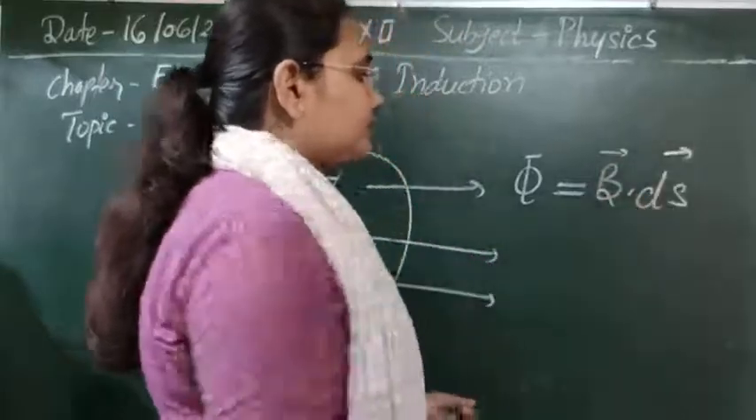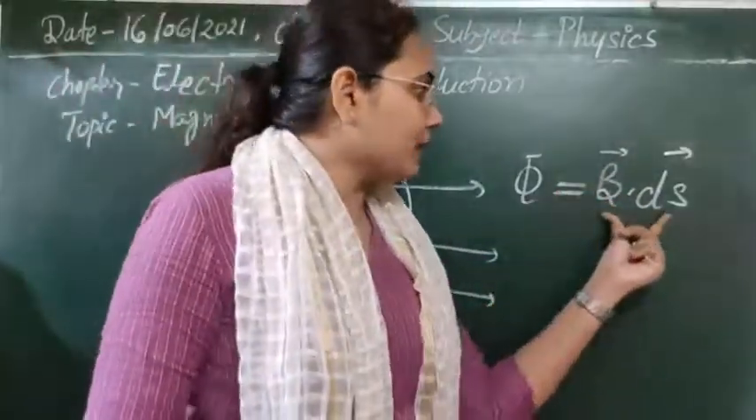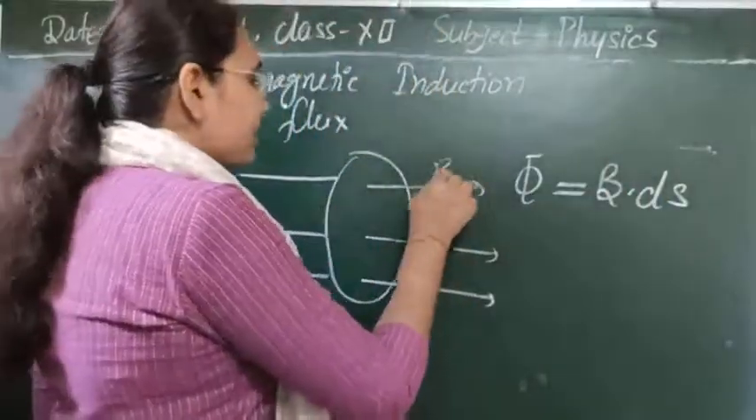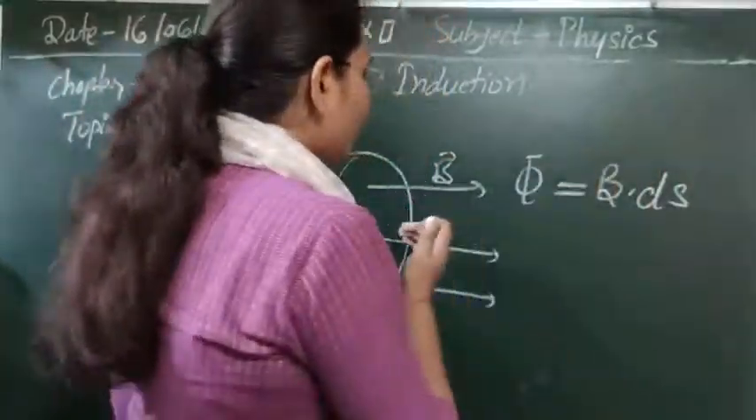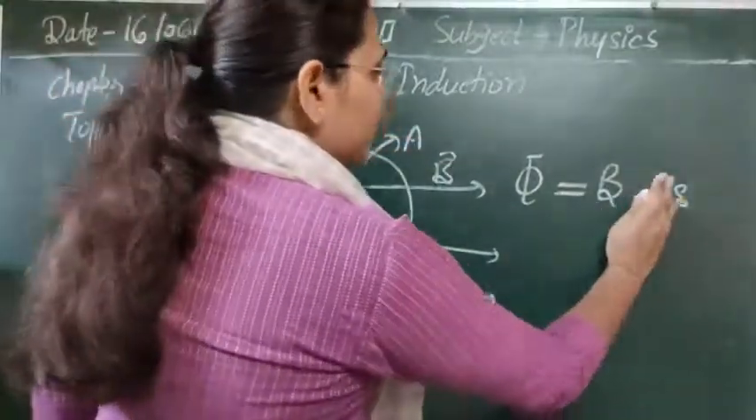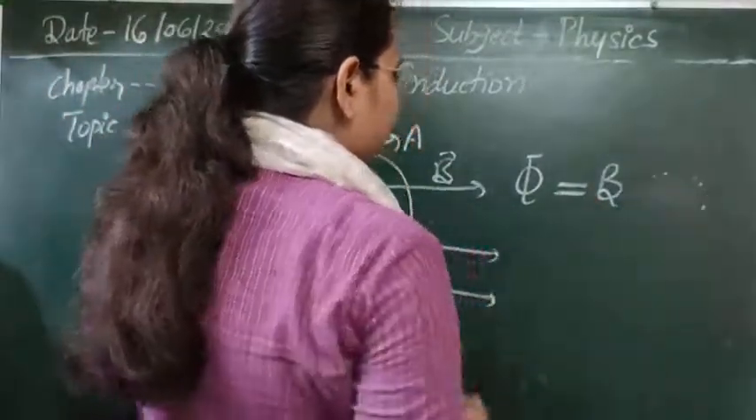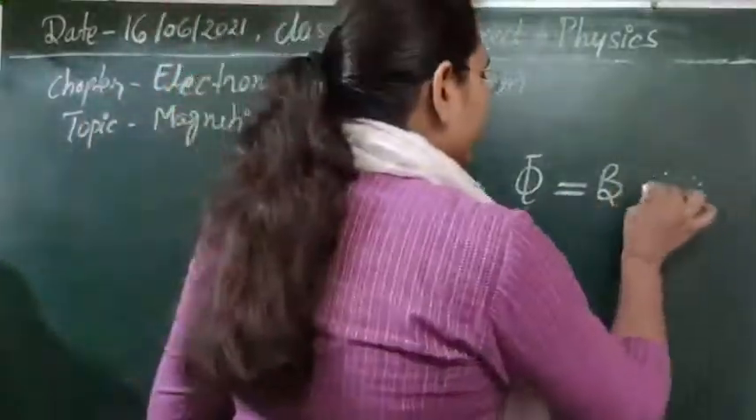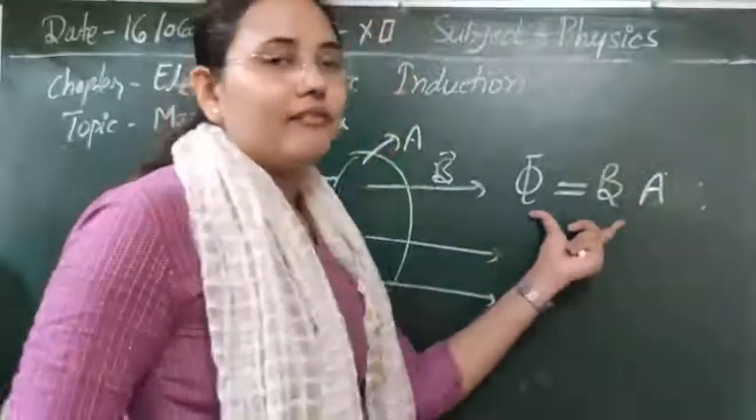So this is B dot ds. Or simply, in the first case suppose the magnetic field line is already perpendicular or normal to the surface and A is the area; then we can write the flux, that is, the magnetic field lines crossing per unit area, as the magnetic flux.